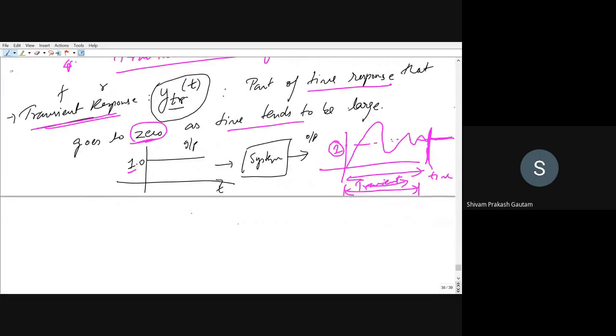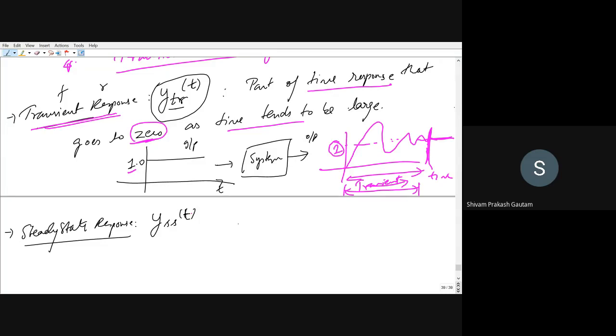Now, the second one was steady state response. It is denoted by small y, subscript s s. The first s stands for steady, and the other s is for state, so steady state, and t stands for time. So what is the steady state?